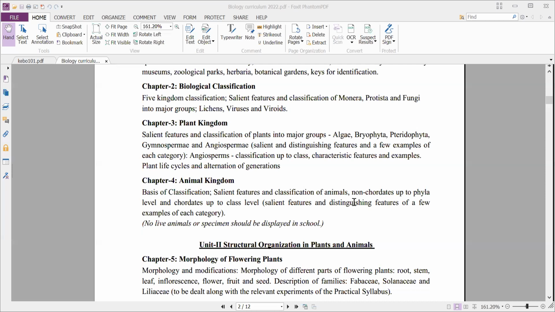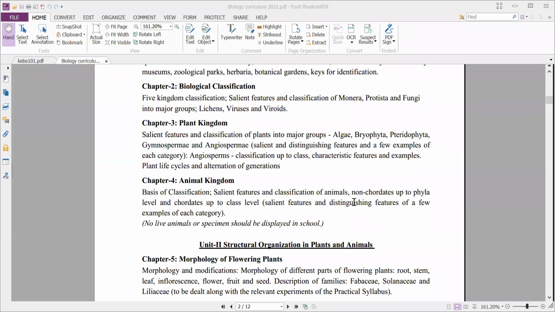And next, chapter 3, this is completely related to plants, that is the plant kingdom. Okay, you might already know something related to this plant kingdom. You have studied something, but here it is a little bit elaborate, an extension of 9th class. We will have salient features and the classification of plants into major groups. There are 5 major groups of plants: algae, bryophyta, pteridophyta, gymnosperms, and angiosperms.